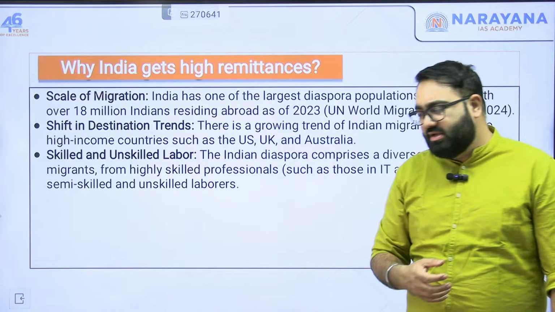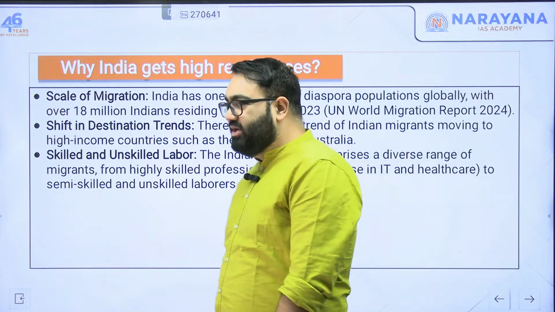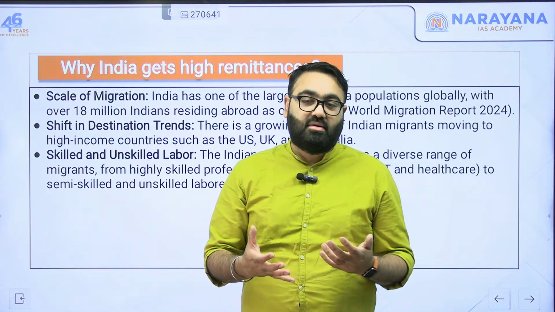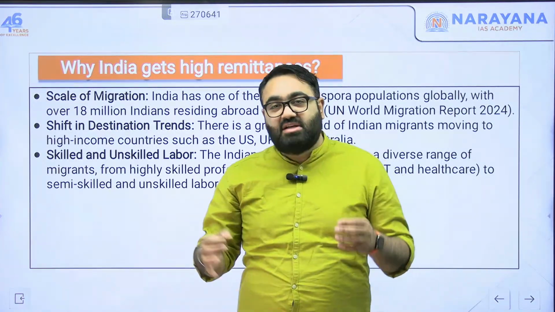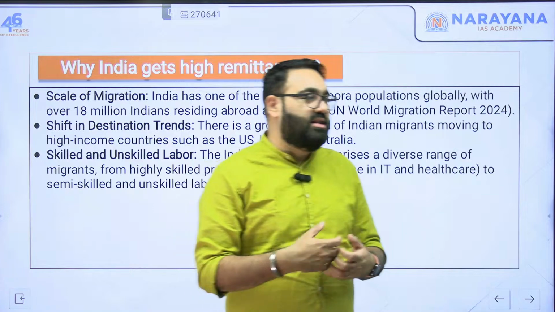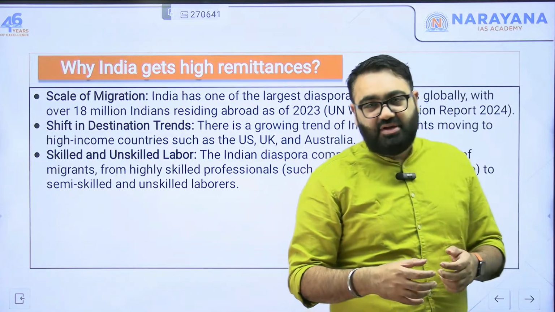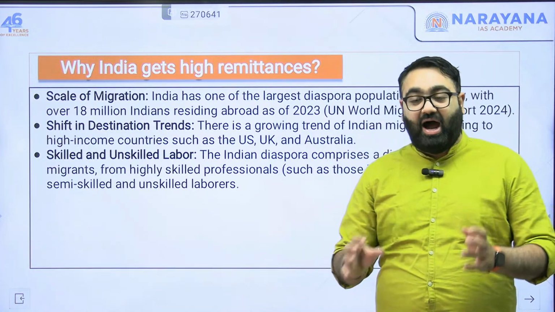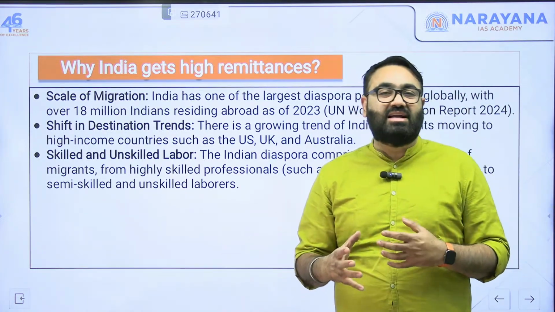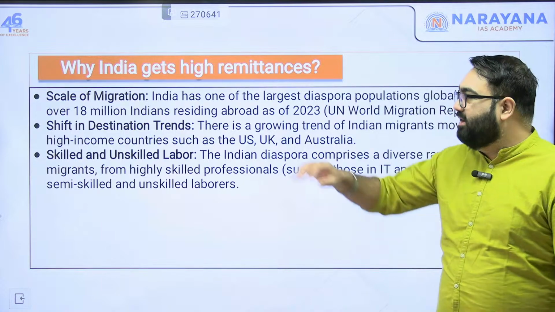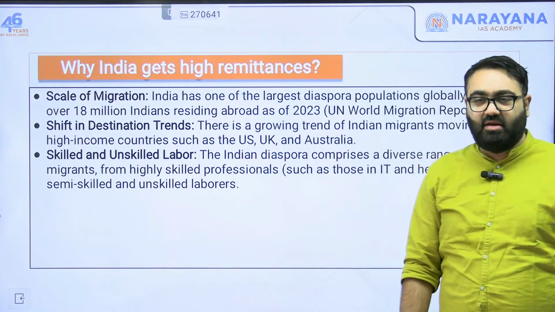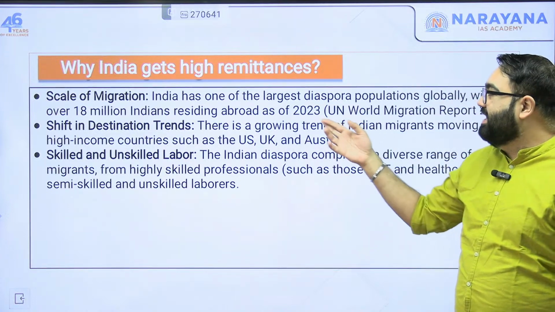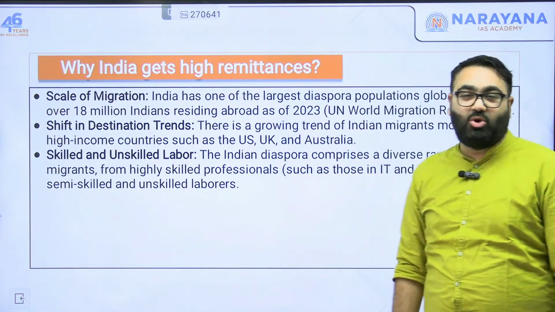India, because of this, has the largest English speaking population in the entire world, because of which we are a suitable country to provide large scale skilled or unskilled labor. This is why India gets a lot of this money. So over 18 million, 1.8 crore Indians reside abroad as of 2023.